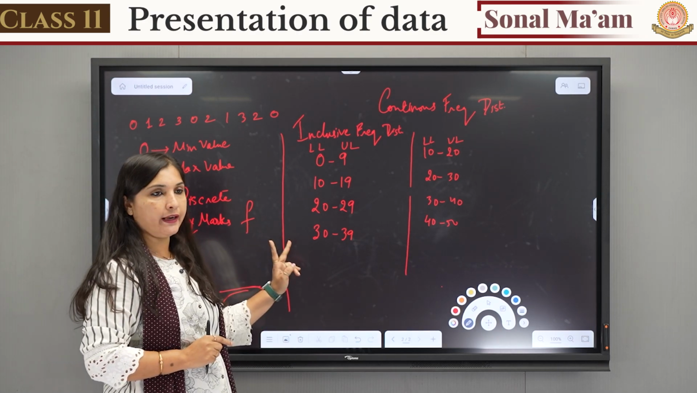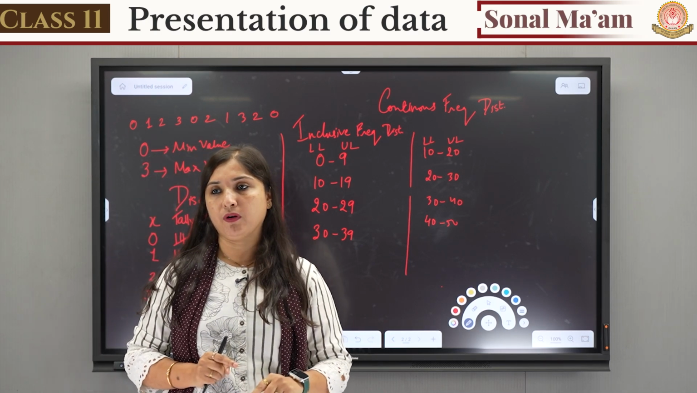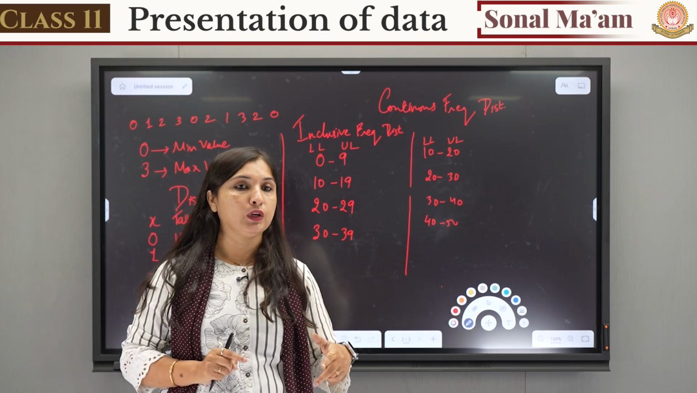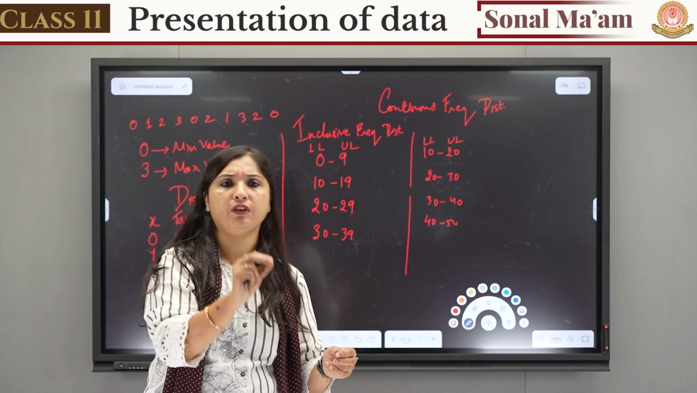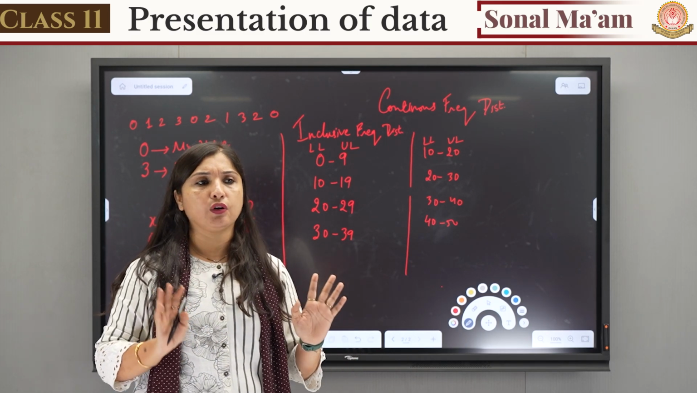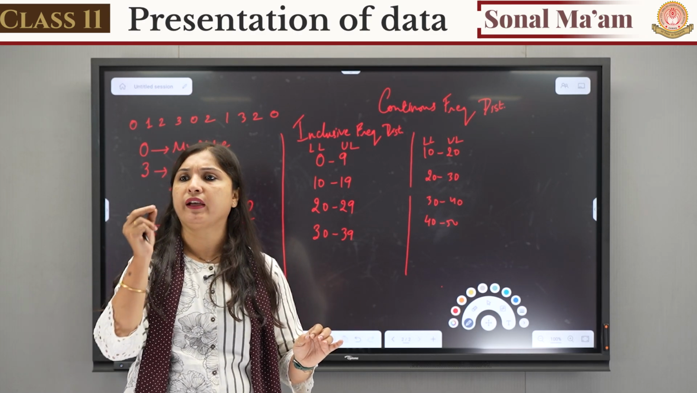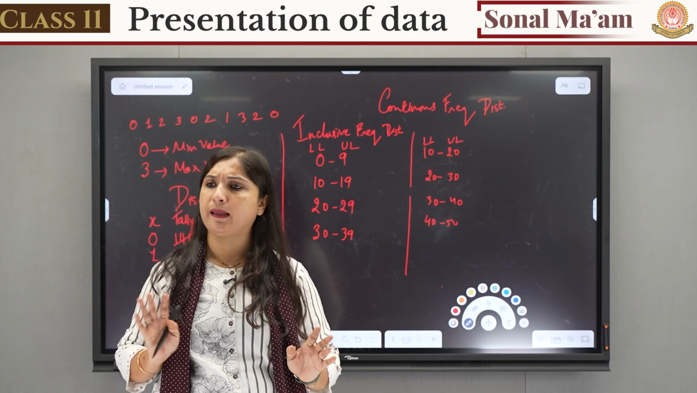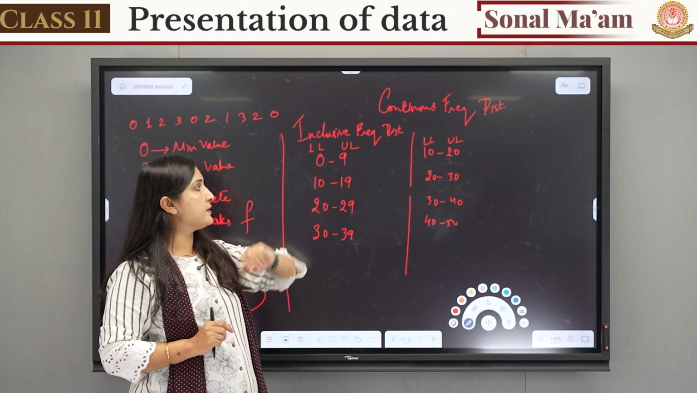Okay, number is not getting repeated. Whenever you make tally marks, what you have to remember is number will be included wherever it is. 9 will be included where 9 is written. 10 will be included where 10 is written. So inclusive frequency distribution is crystal clear. Number wherever it is written, it will be included in that same class itself. Is it clear?